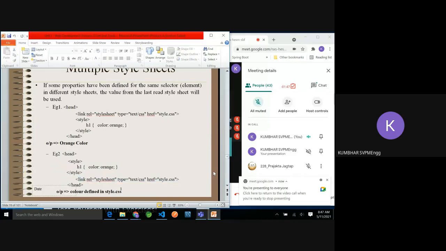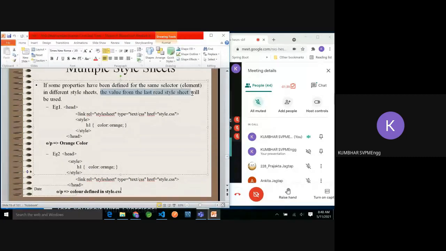I'm sure you are clear what happens with this. The value of the last read style will be used by the browser. Value of the last read style will be used by the browser.